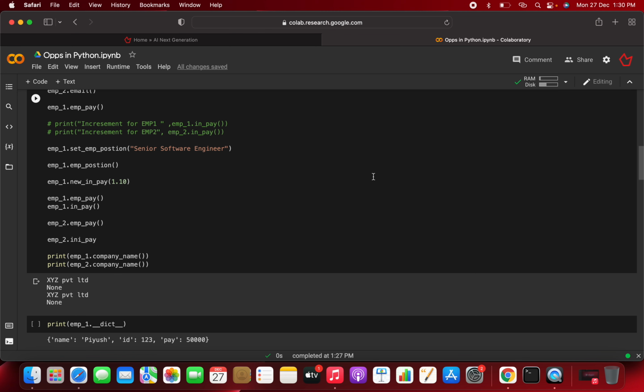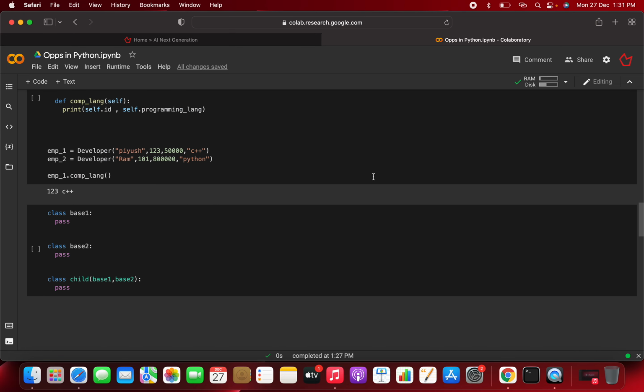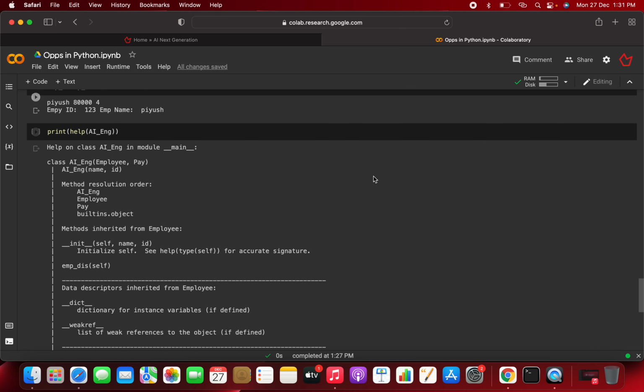You can only access them inside of the class. You can't access them even in the inheritance concept. Whenever you build a child class and you have a parent class, and in the parent class you have defined some variable or method that is private, you can't access that particular method or variable inside your child class. We are going to write some code and then you will see more about this.